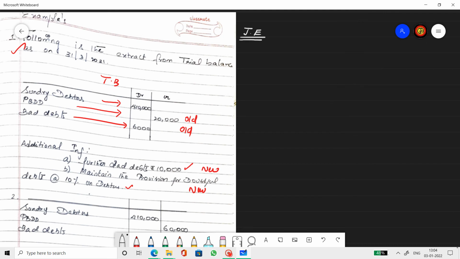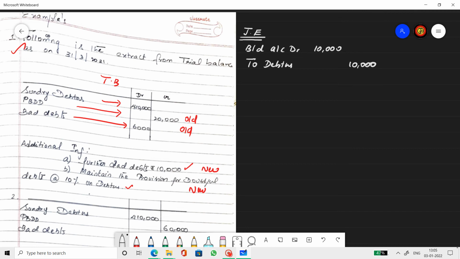First is bad debts and then provision. The 6,000 is old, which is already journalized. So I don't need to take that into account, because it is journalized, taken into ledger, and then it comes into the trial balance. So I'm going to pass the journal entry for the new bad debts only. Bad debts being an expense, bad debts account debit to debtors account, amount 10,000.